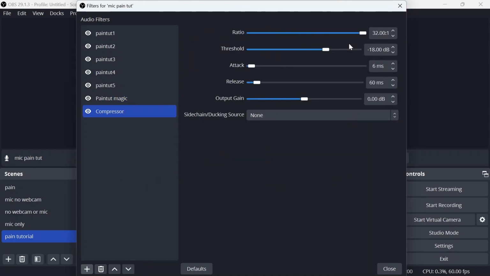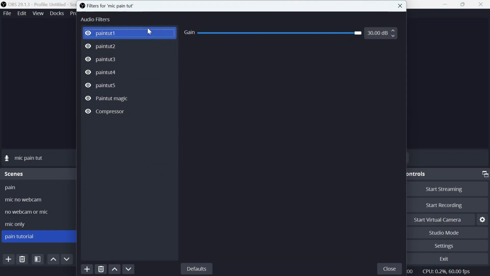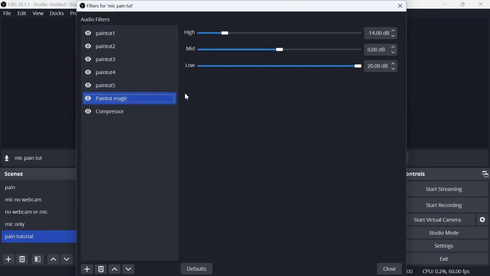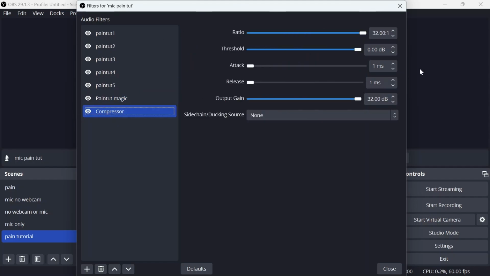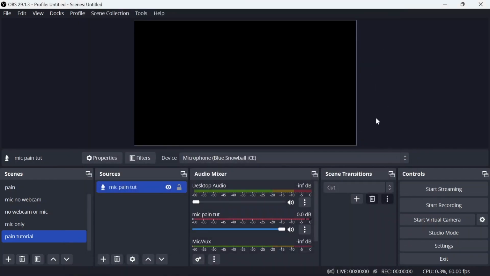Ratio, yes. Threshold, yes. Attack, 1, 1. Output gain, 32. Yep, that's what you want to do. If you want to see it again, gain, 15. This, and then the compressor. So this is what it would sound like.